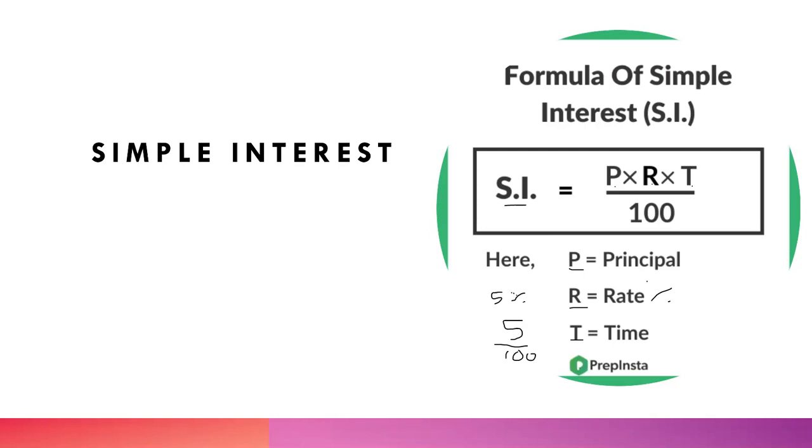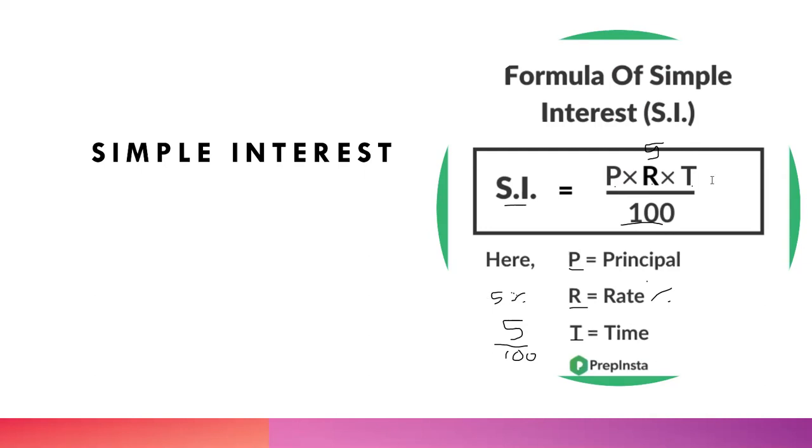But some students write in the formula, for example, P into R into T. In place of R, children write 5 and forget to write 5% as 5 by 100. Now, if you forgot to write 5 by 100, we have already put the 100 in the formula.